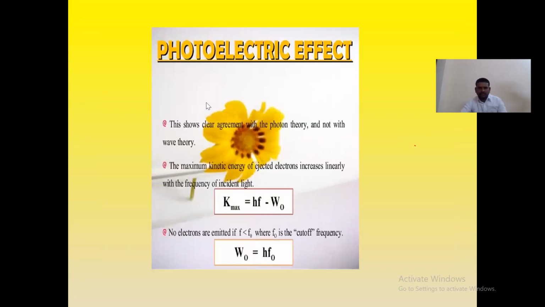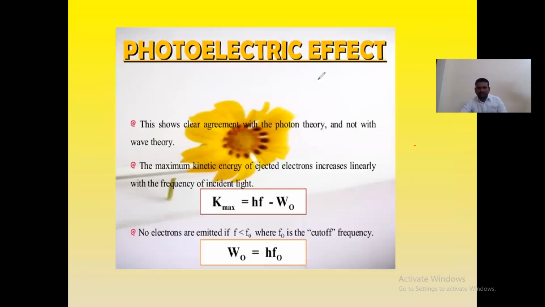Right, here you can understand what equations are there. Let us suppose that K is my kinetic energy, which is equal to h f. Instead of f here I am taking nu: h nu minus, instead of W naught, I am taking phi, and this phi is equal to h nu naught.